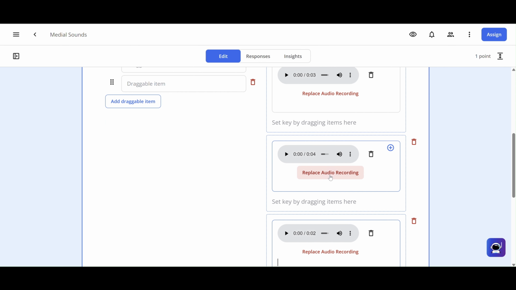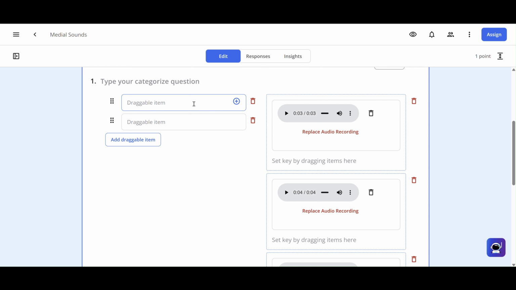Just going to play it back to make sure it sounds okay. I can always click here on replace audio recording if I don't like the way it sounded. So it sounds okay. Over here, instead of doing words, I'm going to do images.